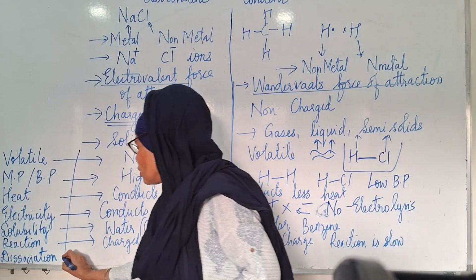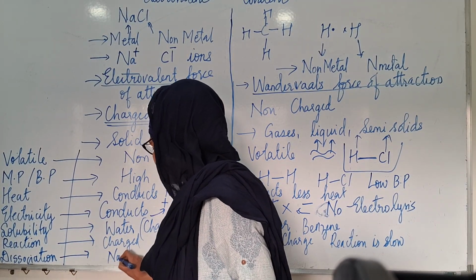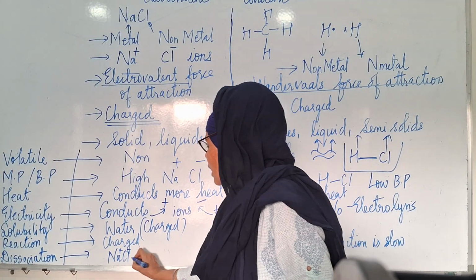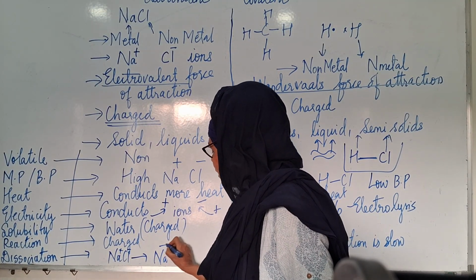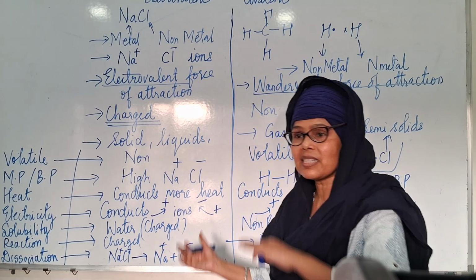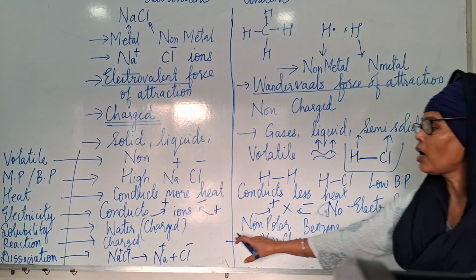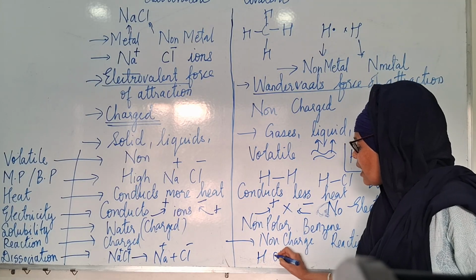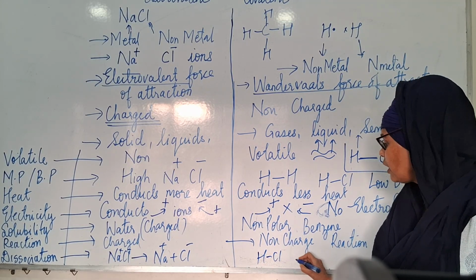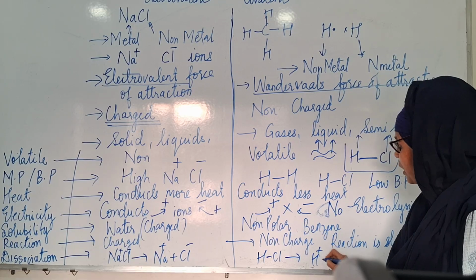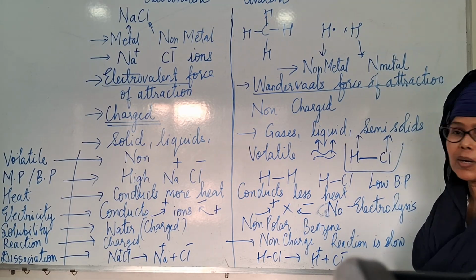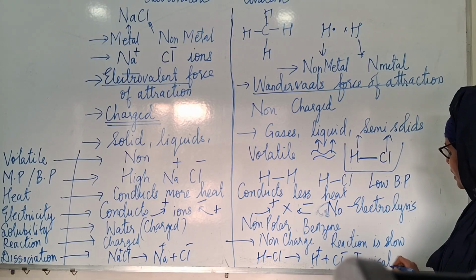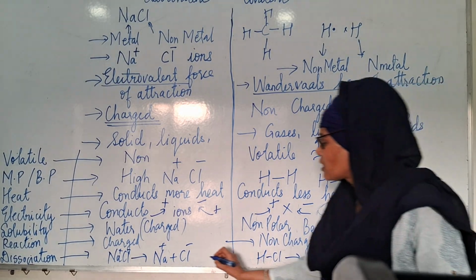Now dissociation. Already it is an ionic bond, so it is having those ions. When it is put in the water, those ions are separated. Ions are already there and they are separated. So it is called dissociation. Here ions are not there. In HCl, ions are not there. But when it is put in water, it forms H plus and Cl minus charged particles. So this is called ionization.